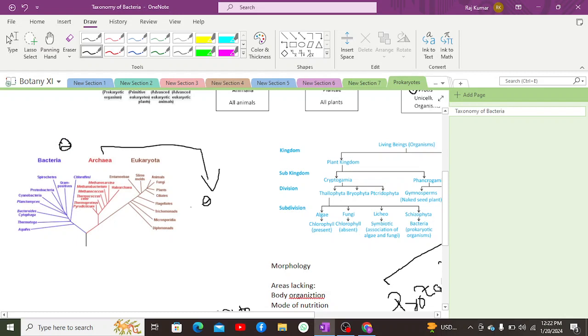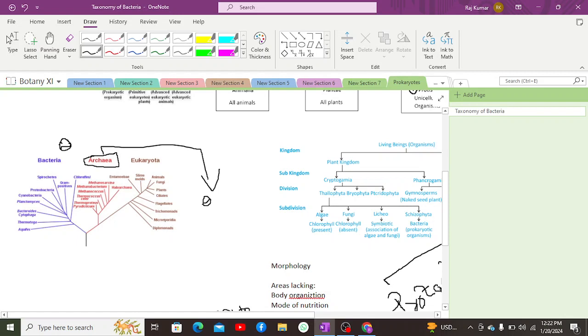As a result, it showed that a certain group of bacteria has dissimilarity with bacteria, and that is known as archaeobacteria.